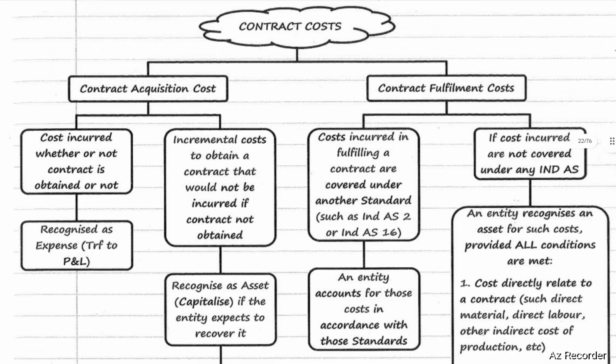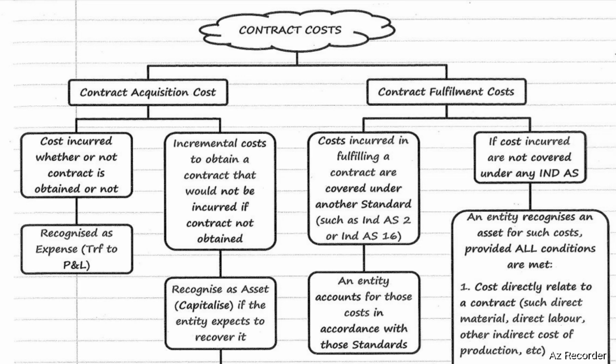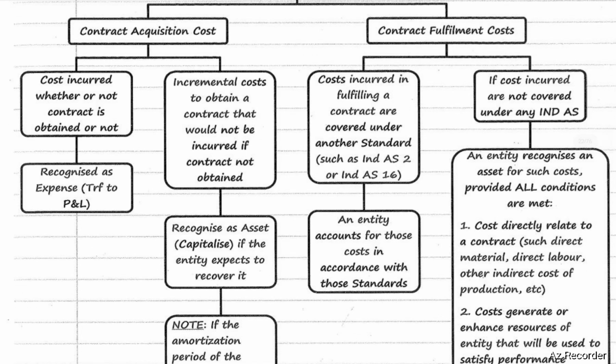Next, contract fulfillment cost. It includes cost incurred in fulfilling a contract that is covered under another standard, that is, as per Ind AS 2 or Ind AS 16. If the costs are covered under other standards, then the entity shall account for such cost in accordance with those standards, either Ind AS 2 or Ind AS 16.